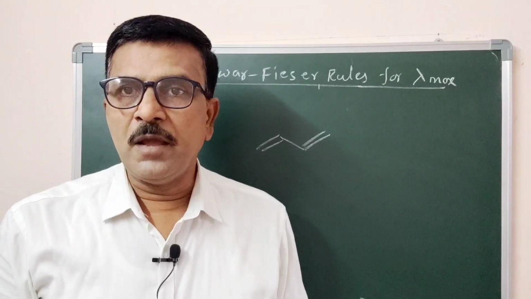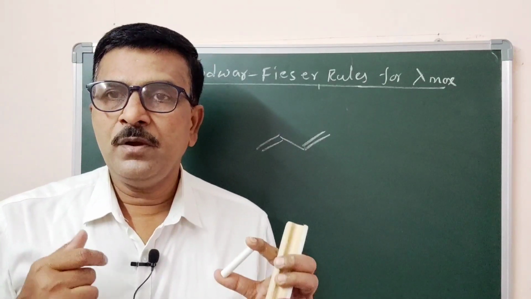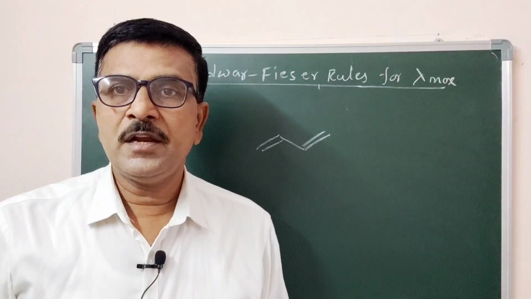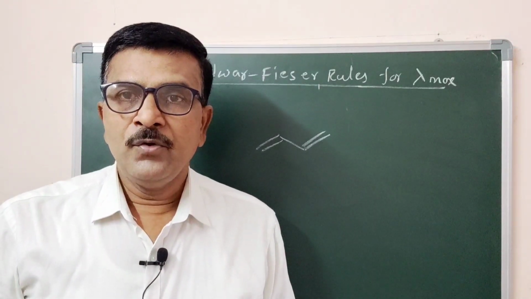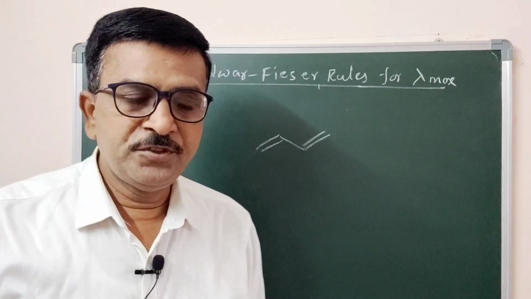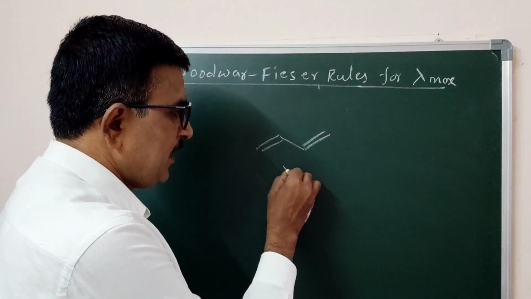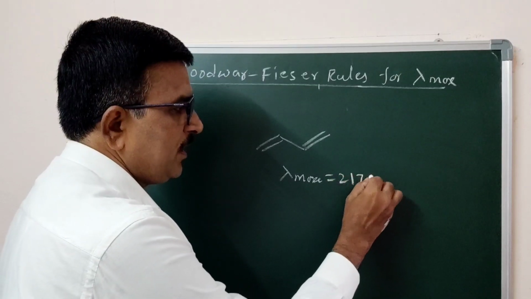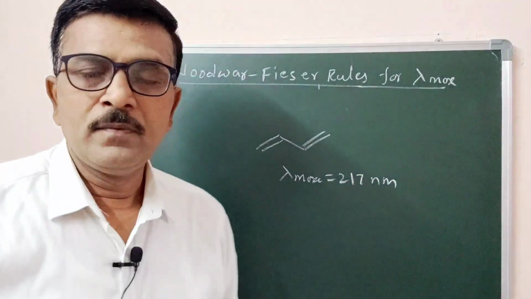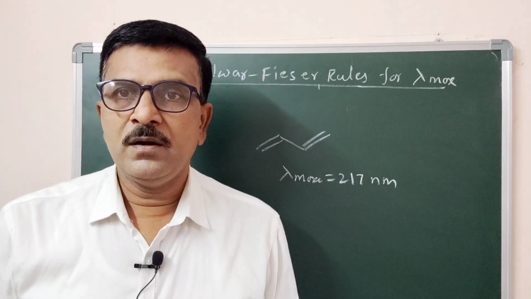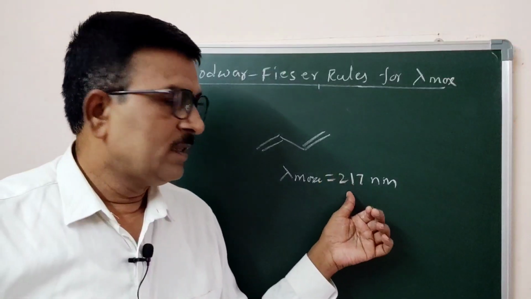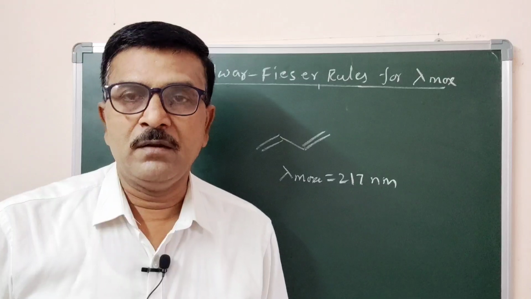So every molecule of a diene has a fixed basic unit, butadiene, with a wavelength of absorption, lambda max, equal to 270 nanometer, whose absorption maxima is exactly known to us.